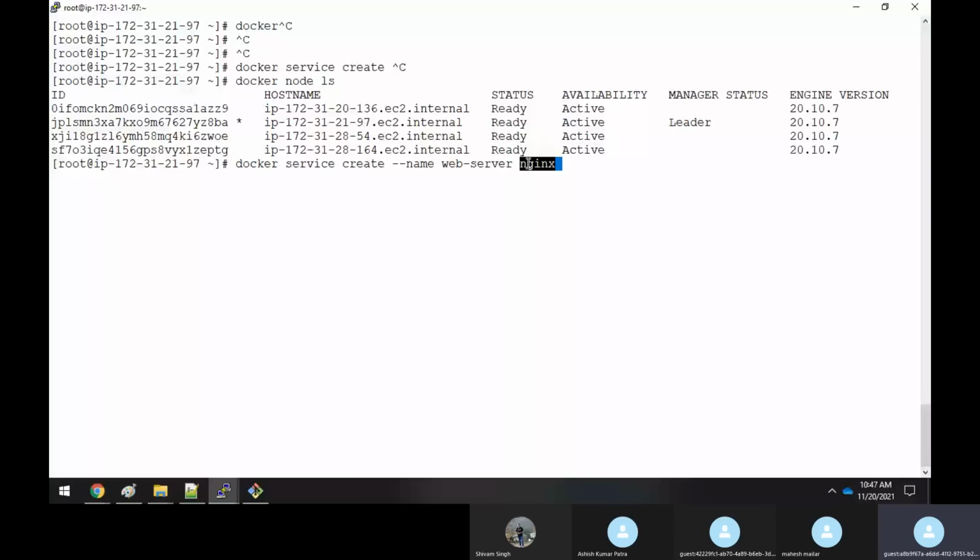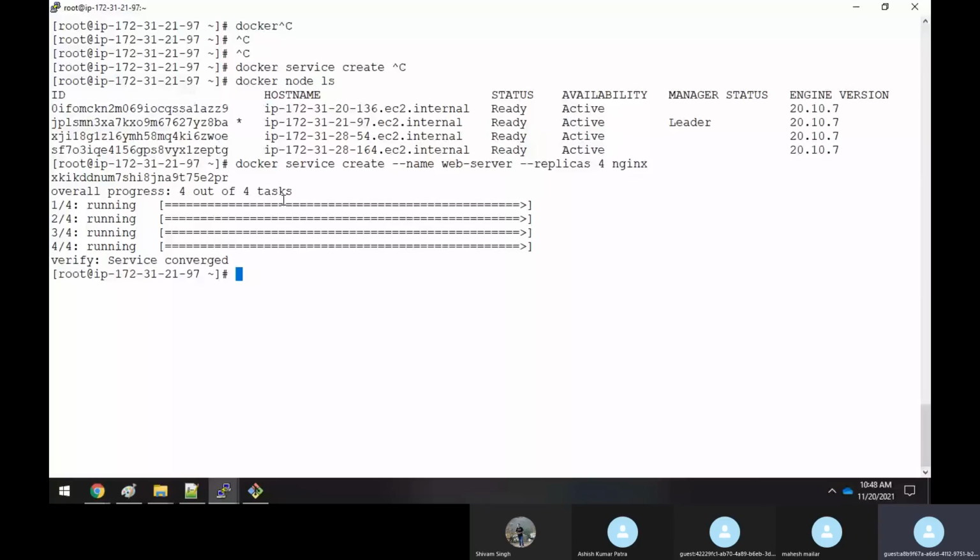So what if you say, Rajesh, I want replicas actually. So you have to say --replicas, space, specify the number. I need 4 replicas, sir. It means that I want 4 replicas. I'll just run it like this. Just see the output. Now, if you run this command, docker service create --name web, you see, you're trying to create 4 tasks. It means that you're trying to create 4 containers. So it has been created now.